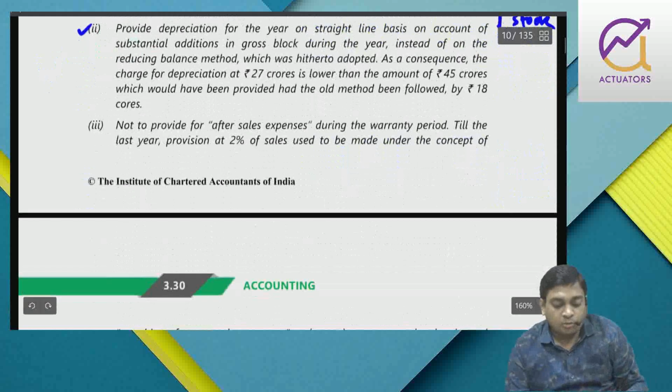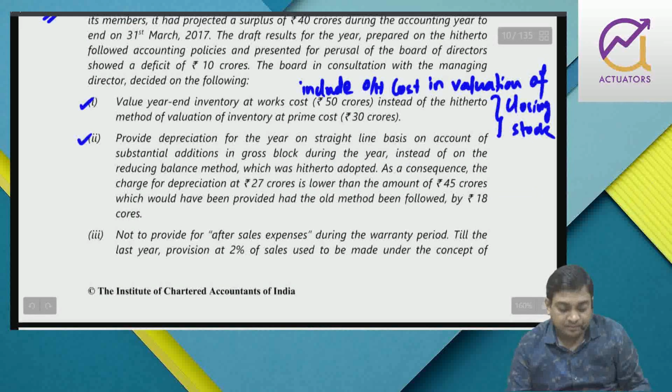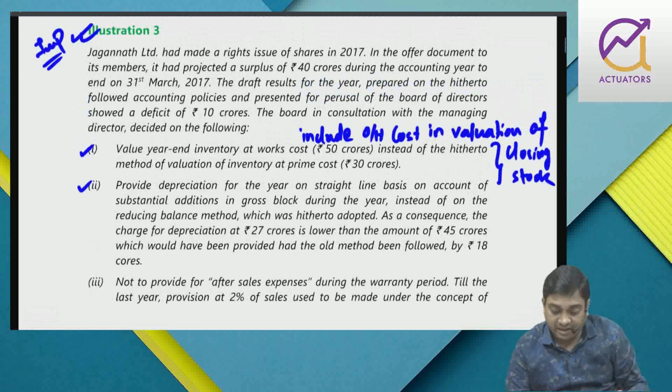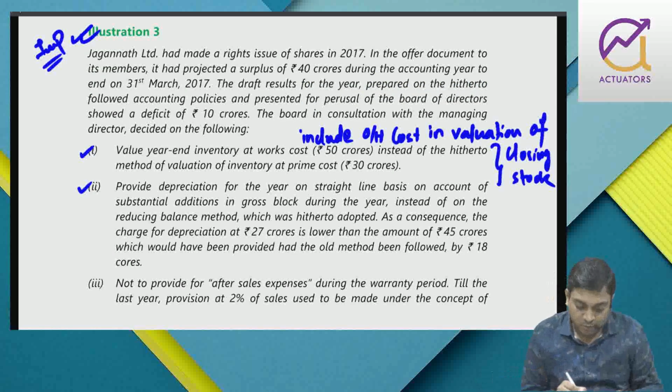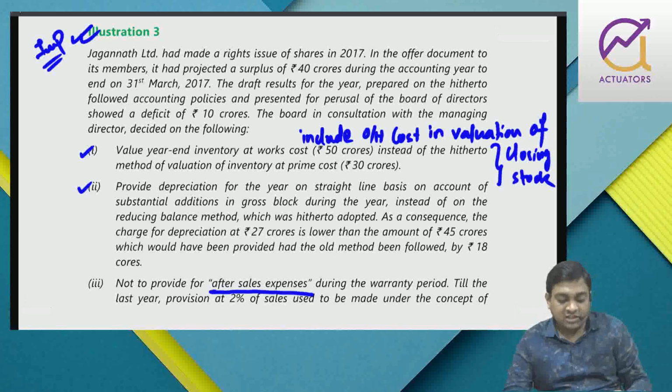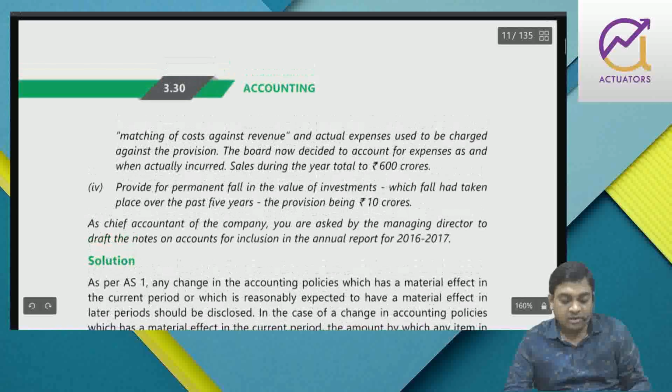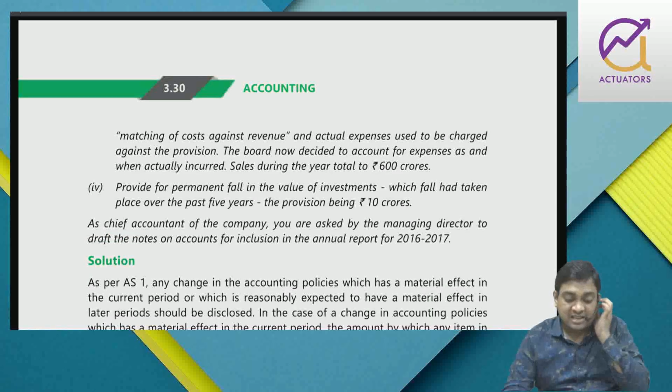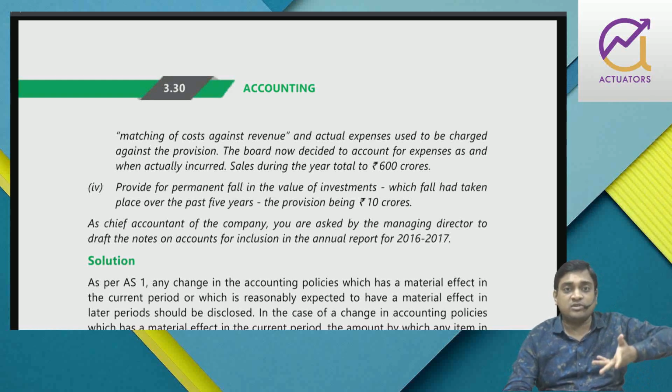Next, not to provide for after sales expenses during the warranty period. Till the last year, provision at 2% of sale used to be made under the concept of matching of cost against revenue, and actual expenses used to be charged against the provision, like we do in case of provision for bad debt.